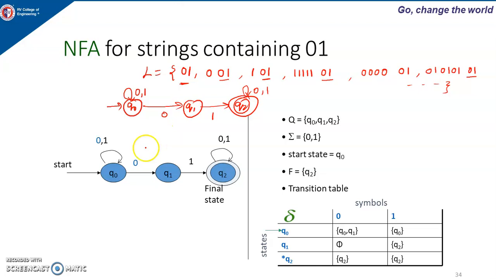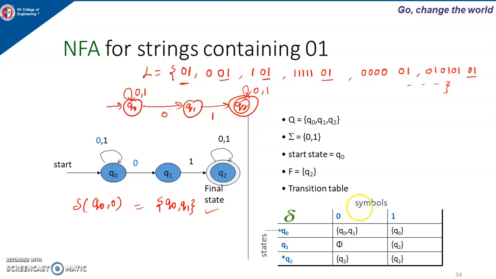So this is the NFA. You can see here from state Q0 for input 0, there are two transitions. That means if I say delta Q0 0, what I am getting is Q0, Q1. So I am getting a set of states. So this is an NFA.